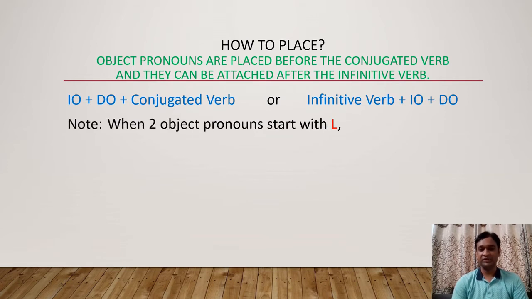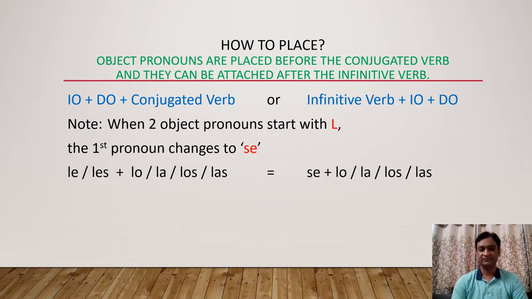Now, important note. When two object pronouns that start with L, the first pronoun changes to se. Now, let us try to understand. Two object pronouns that start with L, you can see the order. Whenever the IO and DO are together, you will always find the indirect object pronoun first.